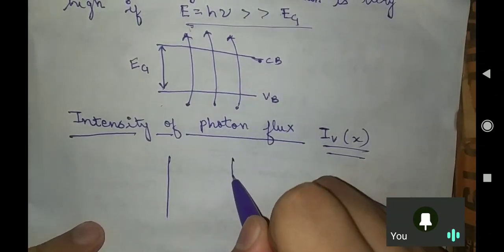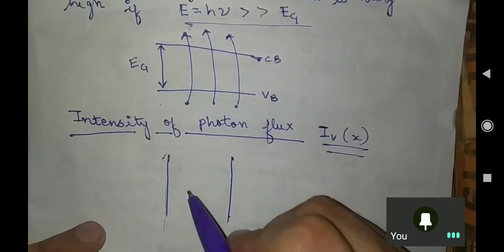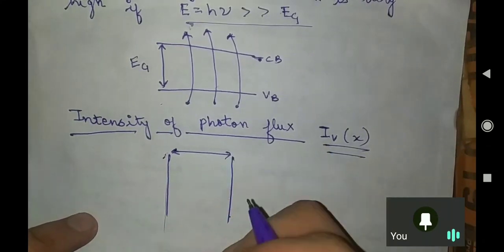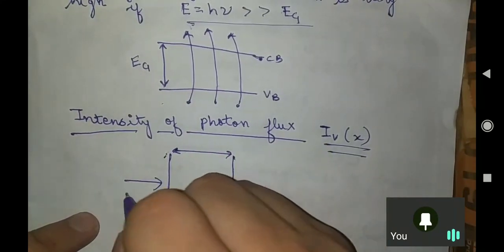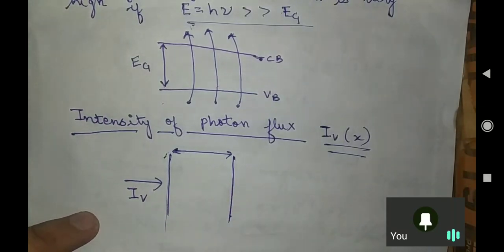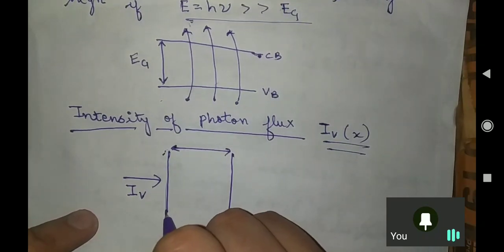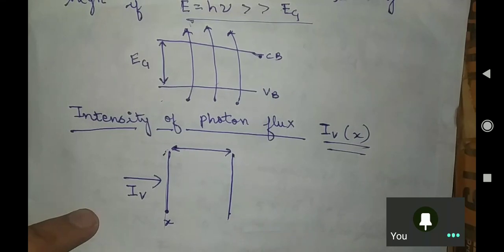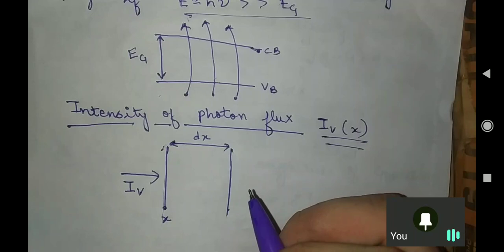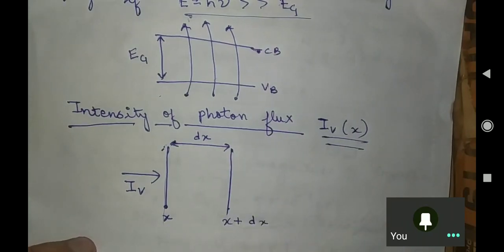These are the two walls of your semiconductor, one end and the other end. The intensity of light which is entering from here is I of x, and the distance it travels is dx, a small amount of length. So this length is x plus dx.